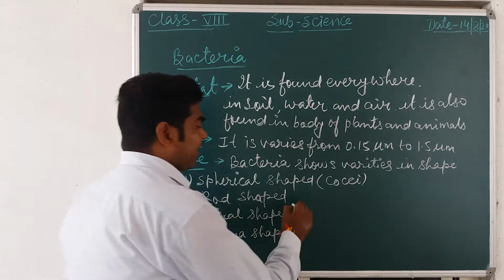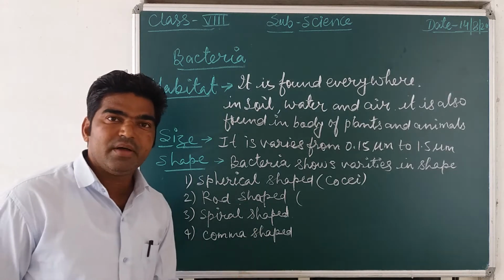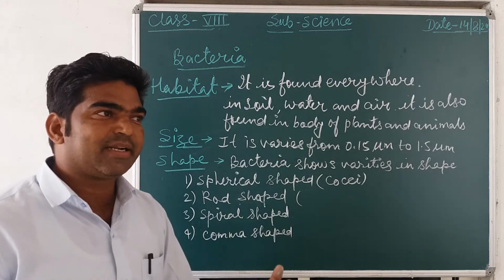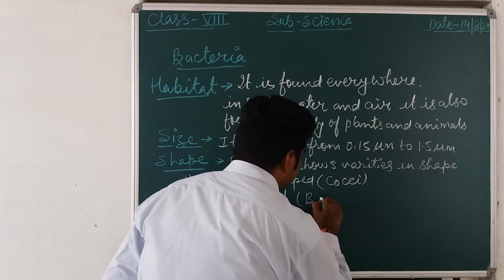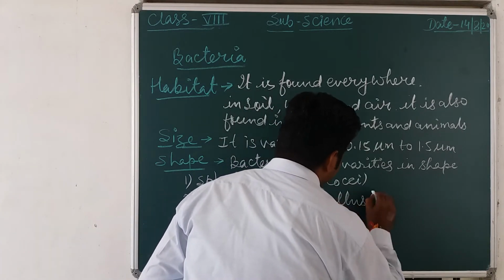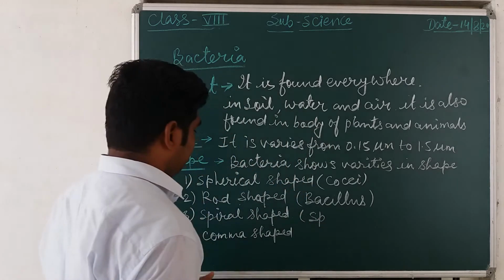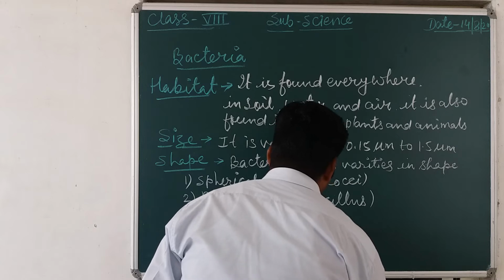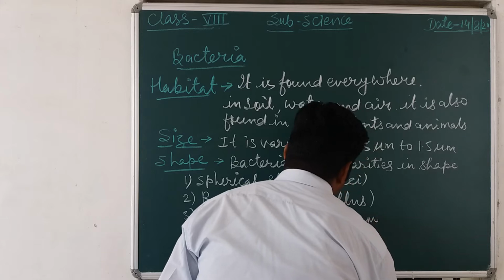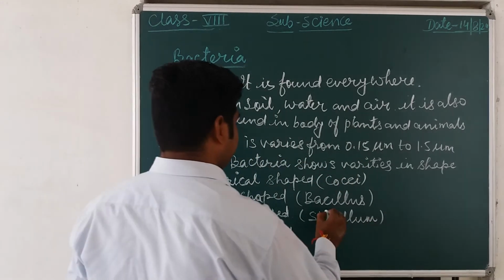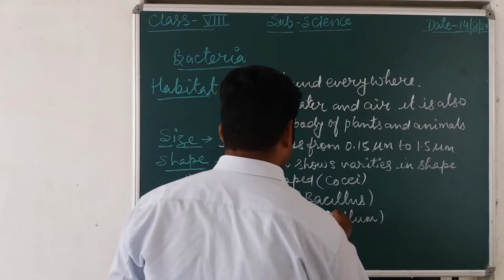The rod shaped bacteria, for example Lactobacillus, help in the formation of curd from milk. So Lactobacillus is a bacteria that has a rod-like shape.